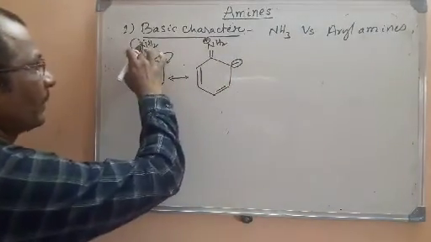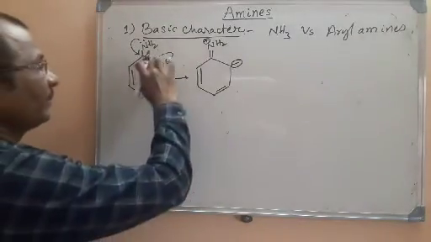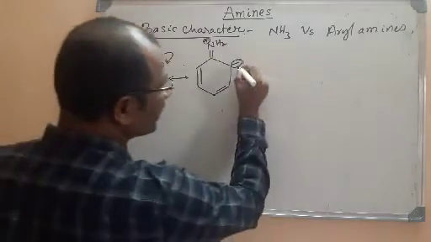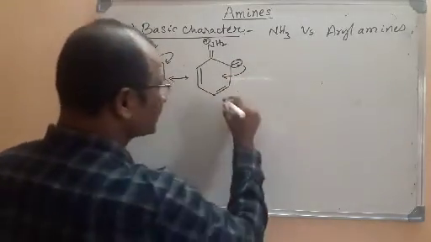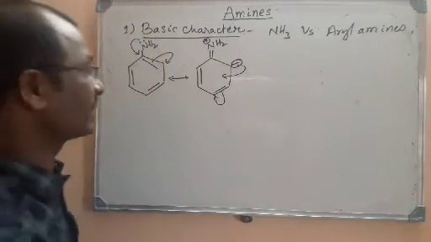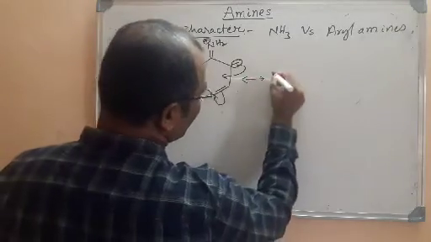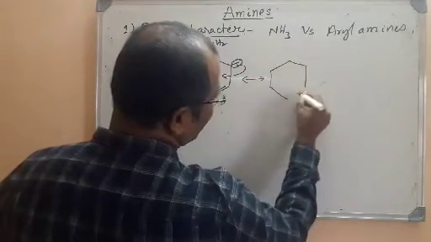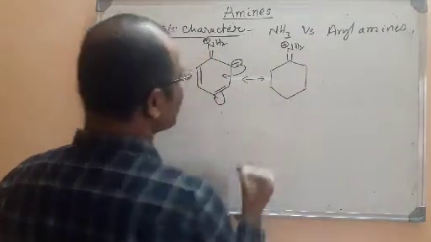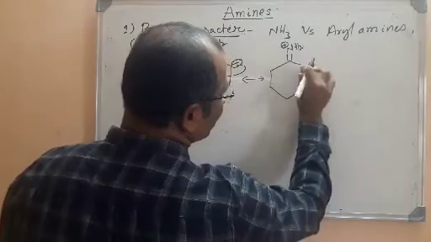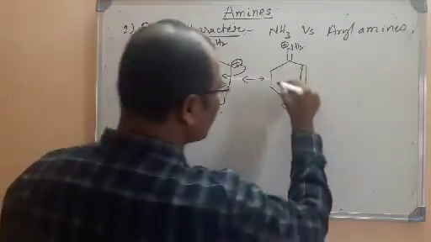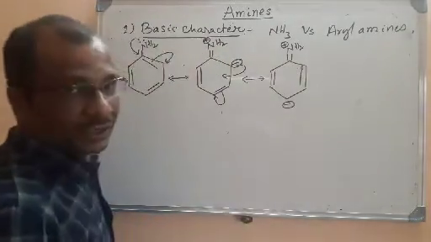The lone pairs will be released here to form a pi bond. At the same time, these pi bonded electrons will move onto the ortho position. Now in the next step, these electrons will form a pi bond here, and at the same time these pi bonded electrons will be shifted onto the adjacent carbon. It gives rise to one more resonance structure. Look here, again we have NH2 with a positive charge, a double bond newly formed, and a negative charge on the para position. This is the third resonance structure.